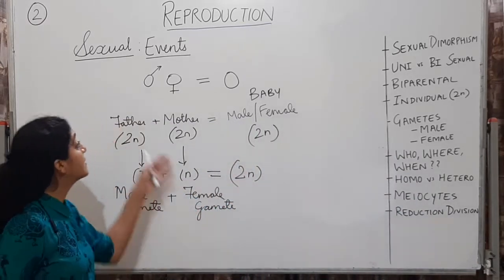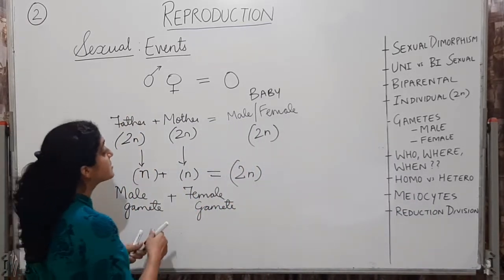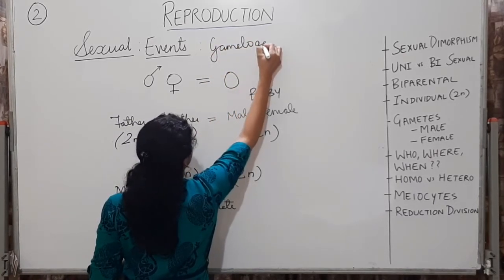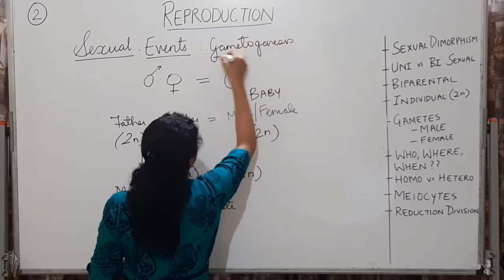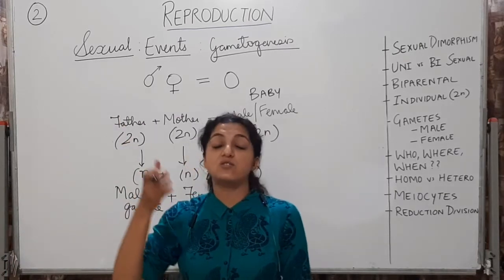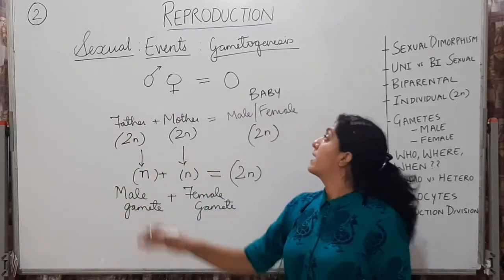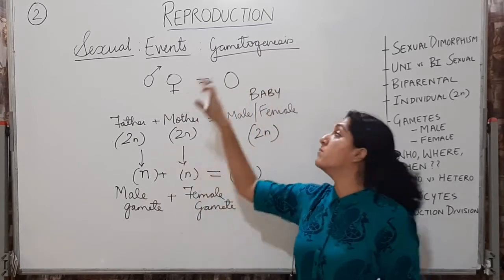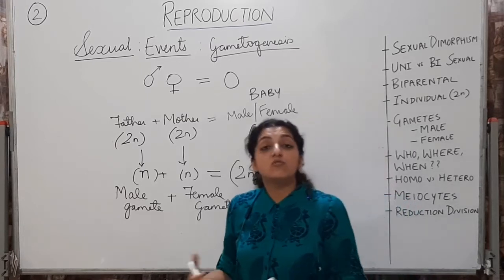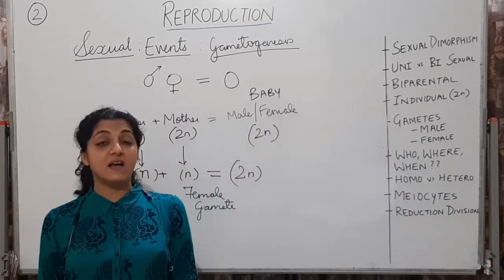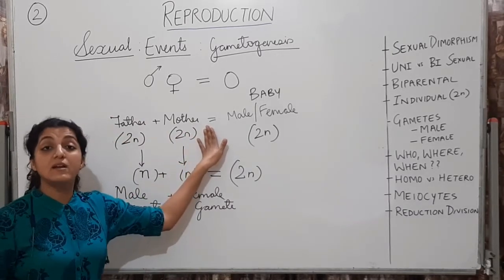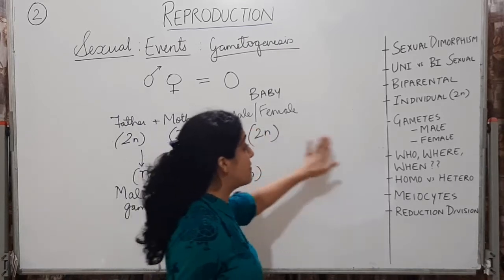But now we are seeing gametogenesis, which is the first step now, which is the first event, gametogenesis. So this gametogenesis is the first event in the events of sexual reproduction. All right. Gametogenesis, break the word, means production of gametes or formation of gametes. Gametogenesis. So who is forming these gametes? The male individual as well as the female individual. All right. Where are they forming these gametes? I will come next to.